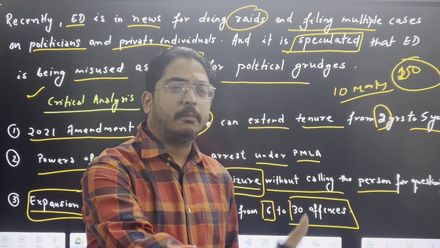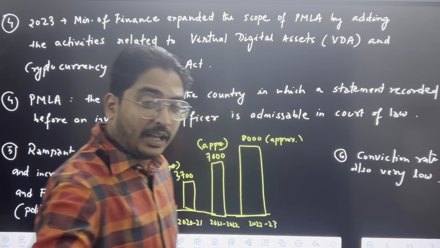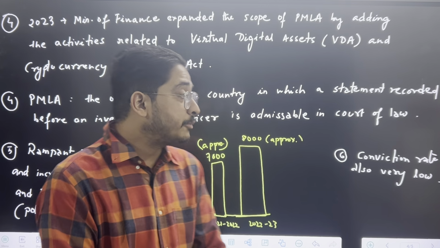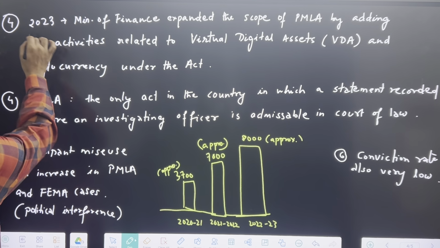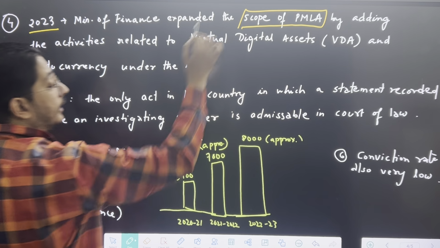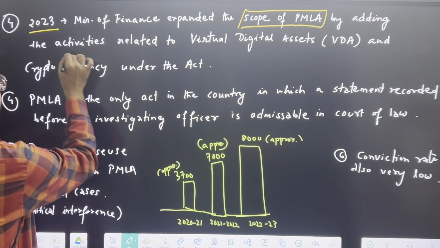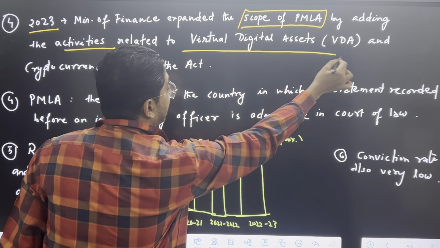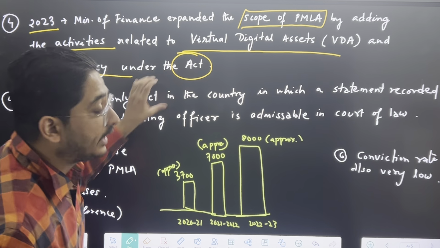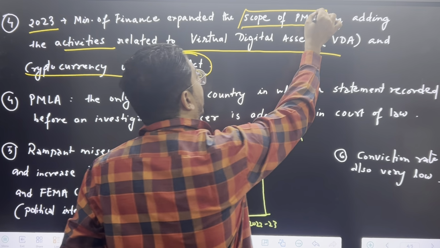For example, cryptocurrency, any kind of new thing nowadays, because technology has come into place, so it is being used in economic crimes also. I have mentioned it. In 2023, the Ministry of Finance expanded the scope of PMLA. So in the PMLA Act, the scope has been increased by adding activities related to virtual digital assets and cryptocurrency under the Act. Now these two things have been added into the scope of the PMLA Act.